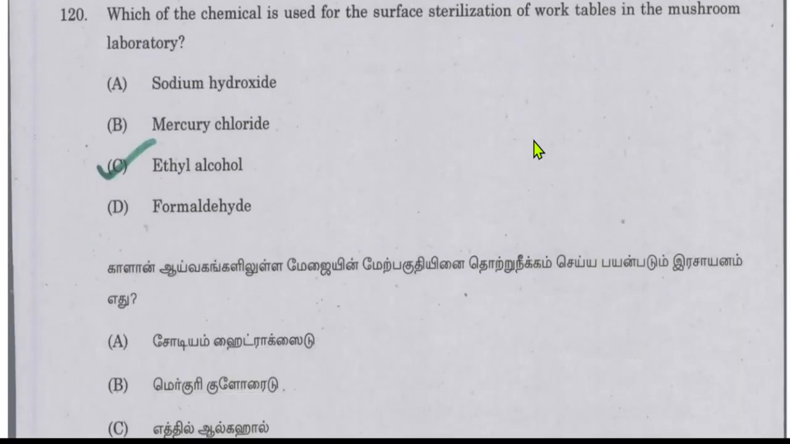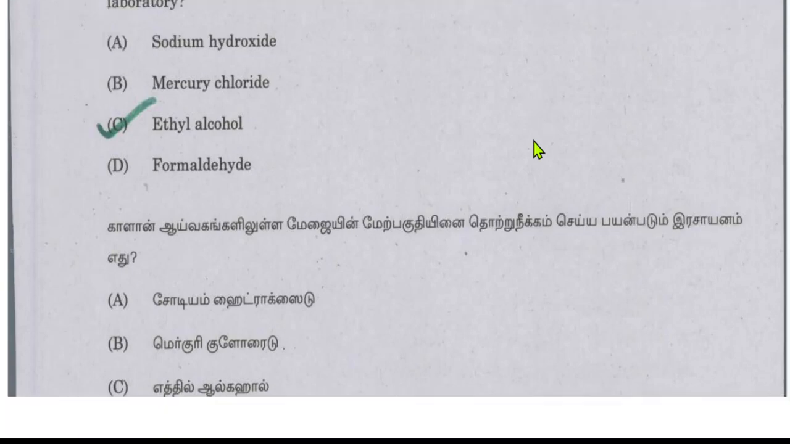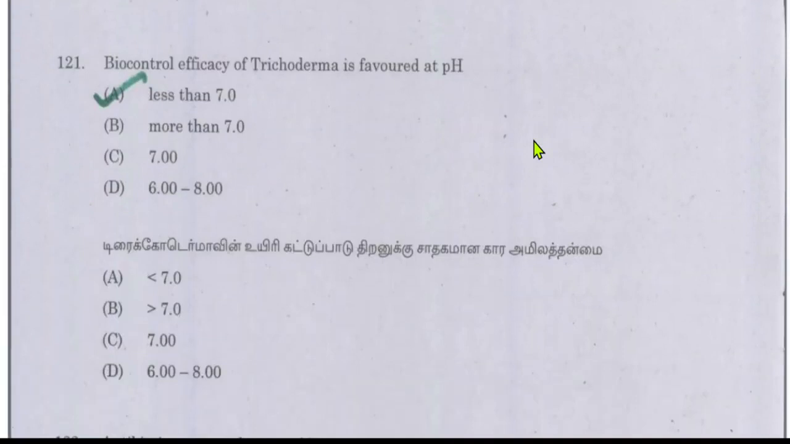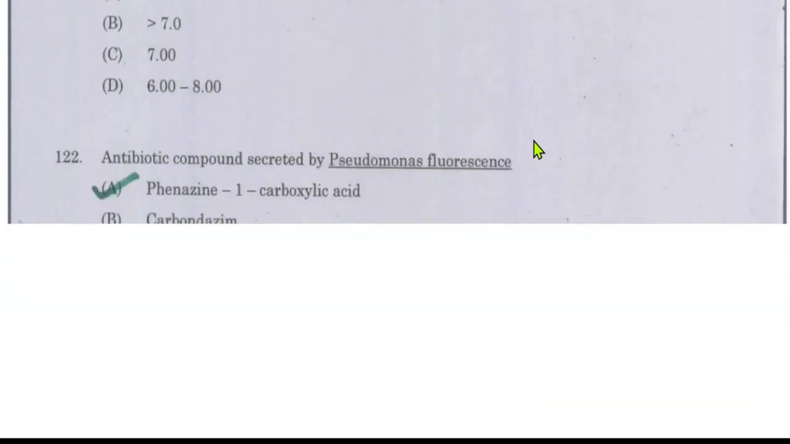Which chemical is used for surface sterilization of work tables in the mushroom laboratory? Ethyl alcohol. During the corona situation we also used 70% ethanol, which is widely used for surface sterilization. Biocontrol efficacy of Trichoderma is favored at pH less than 7, not alkaline but acidic.